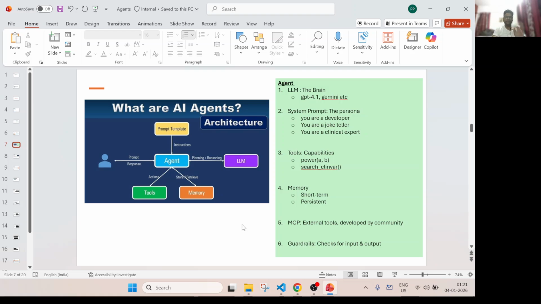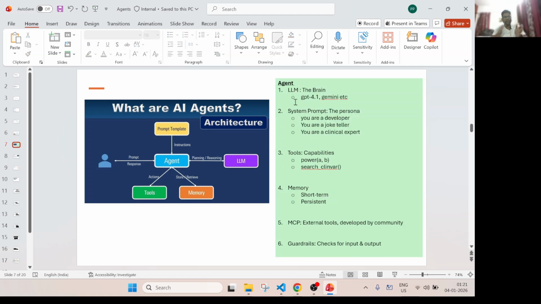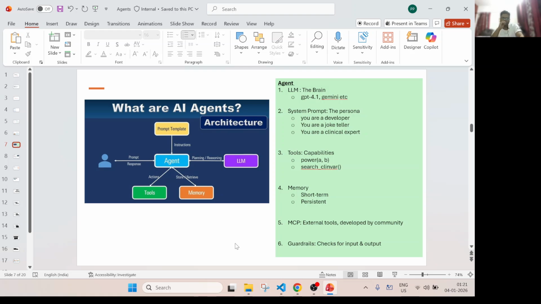Okay, but the bare minimum is that we just need the LLM, the model, and the system prompt. Even if we do not have tools, memory, MCP, or guardrails, we will be able to build an agent. So in this course we will iterate progressively. We'll start with an agent with the prompt, then we'll add some tools, then we'll see how to add memory, then MCP and guardrails, like that. But in short, in any agentic framework, these 6 concepts will be there. Whether you learn OpenAI or CrewAI, any framework must provide all these 6 things.